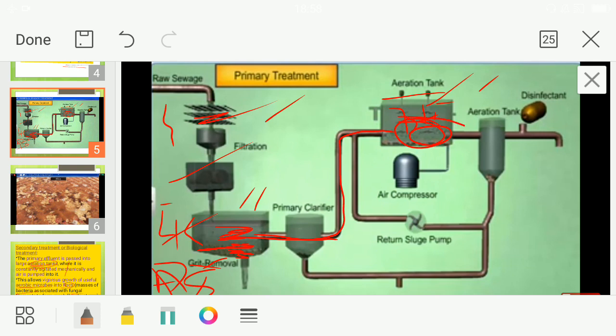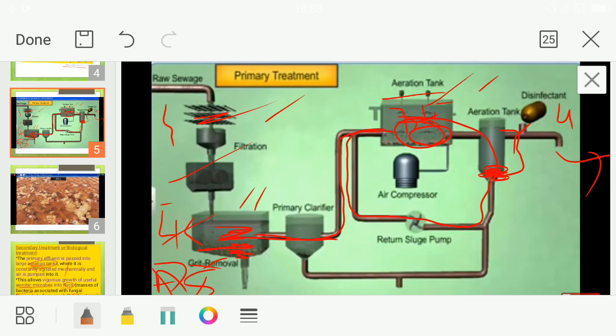Now again they are passed on to the another aeration tank so that the bacterial flocks are getting settled down. Okay. So the bacterial flocks are settled down. The leftover part, the effluent is passed through a disinfectant like chlorine is added and then it is discharged into the water bodies. The thing which is getting settled down, the flocks is being kept, some amount of flocks are taken and it is given to this aeration tank as inoculum.